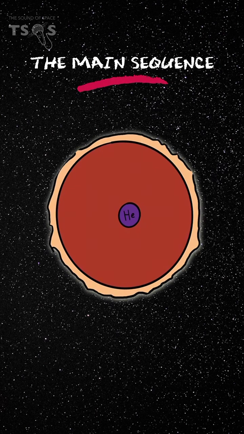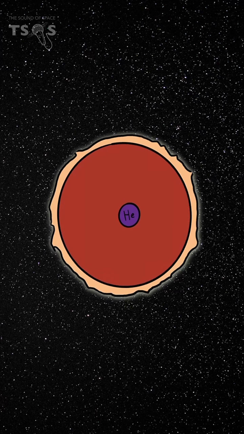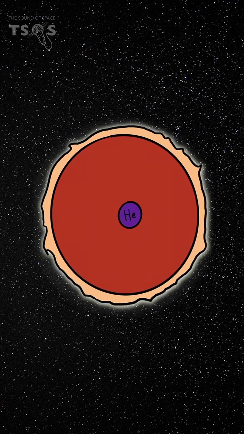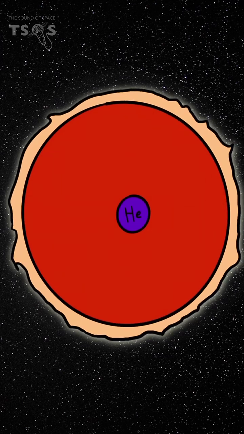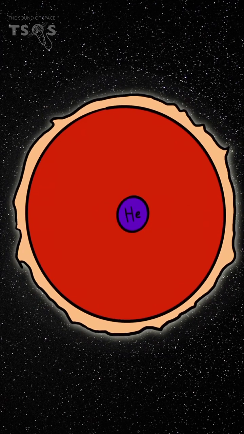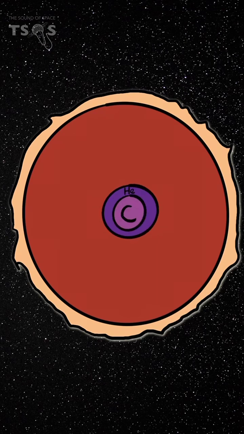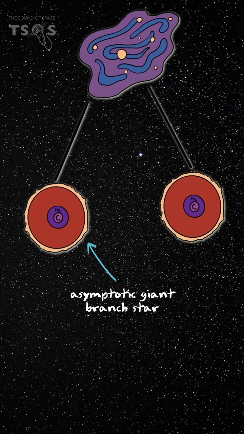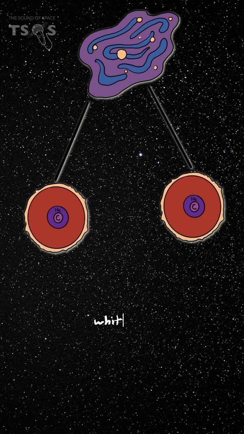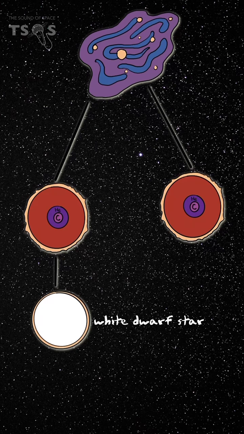With time, the inner helium shell burns hotter and contracts, causing the outer hydrogen shell to expand, eventually transforming the star into a red giant. If the mass of the star is less than 2.2 solar masses, a helium core flash occurs. The star now burns helium into carbon. Stars less than 8 solar masses become asymptotic giant branch stars, never quite achieving the internal temperatures to burn heavier elements, eventually burning down into a white dwarf star and, in theory, a black dwarf star.